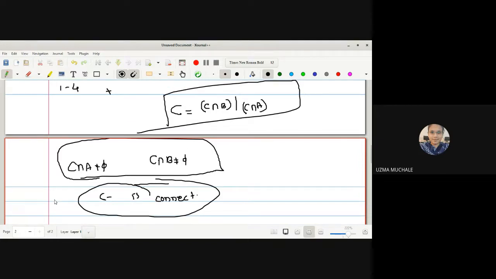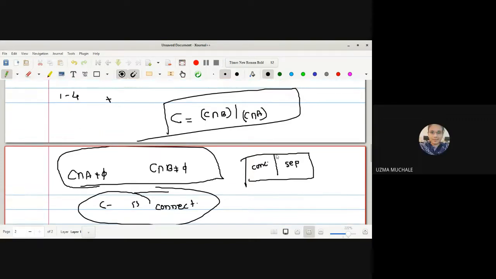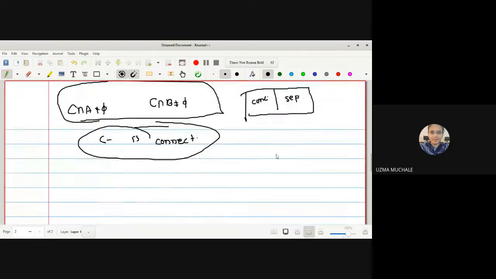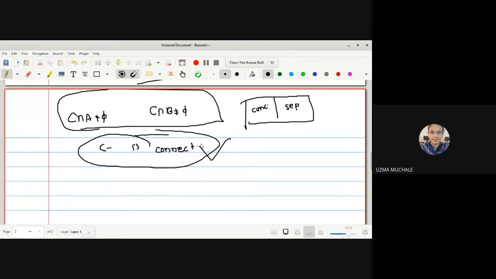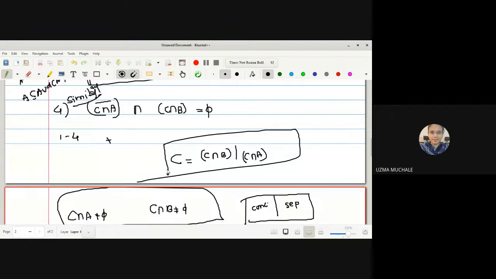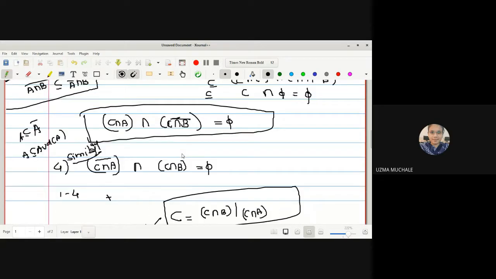Okay. Everyone got the result that connectedness and separation are both completely different. Given that C is connected, what we have proved here is that C is separated, correct? So here we have proved the four conditions.